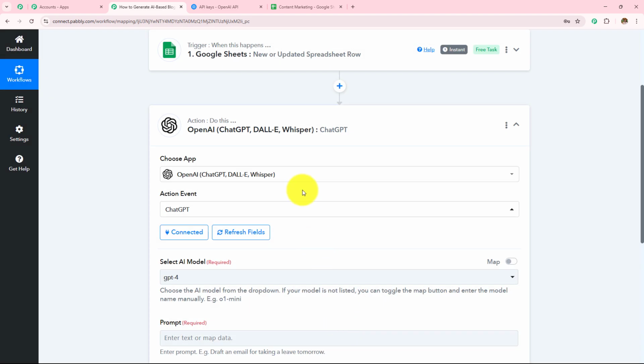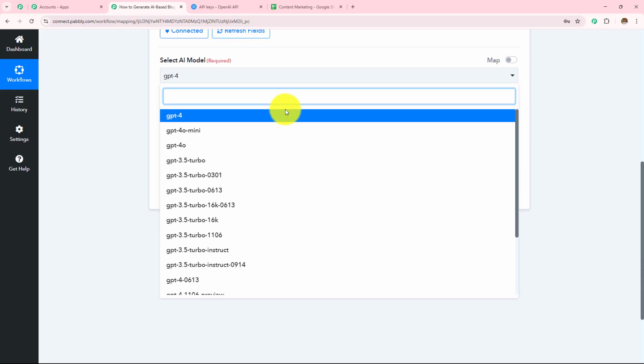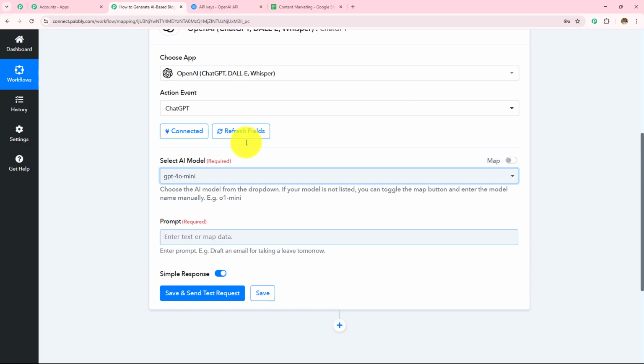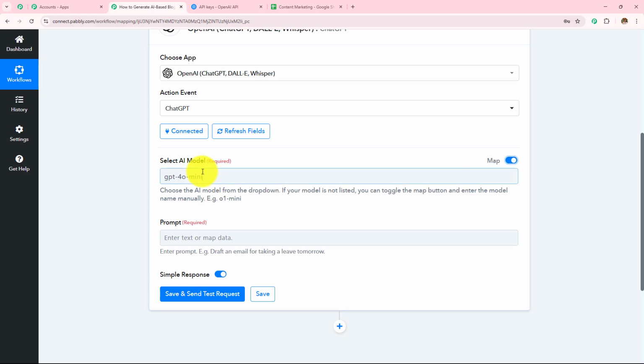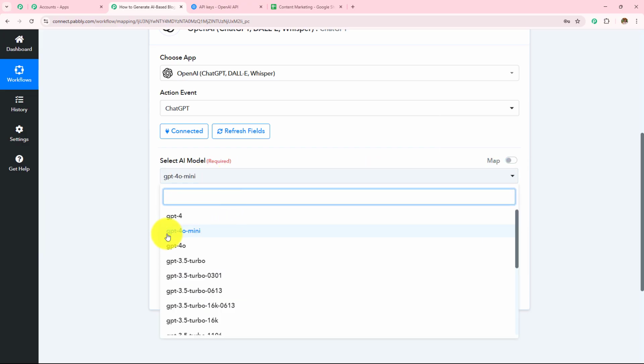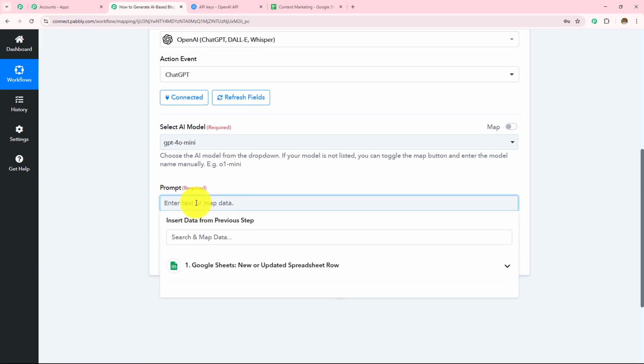So here OpenAI is connected with Pabbly Connect, and now I have to enter the AI model and the prompt. In this drop down, you can see all the AI models which I have. I'm going to select GPT-4o Mini. If you do not find your AI model, simply turn on this mapping button, remove this AI model and enter your own AI model. Here, as I have my AI model in this drop down, I have selected GPT-4o Mini. Next, I need to enter the prompt.